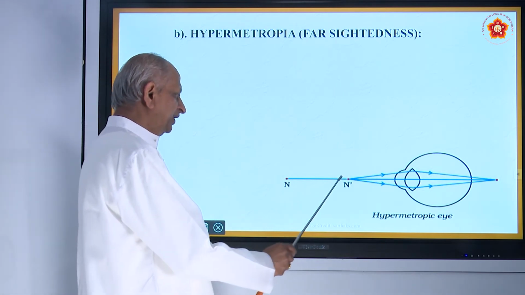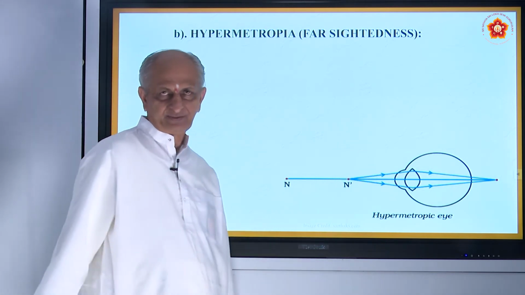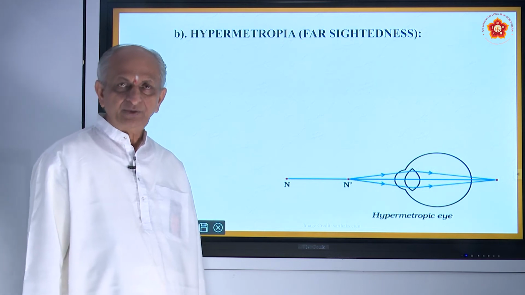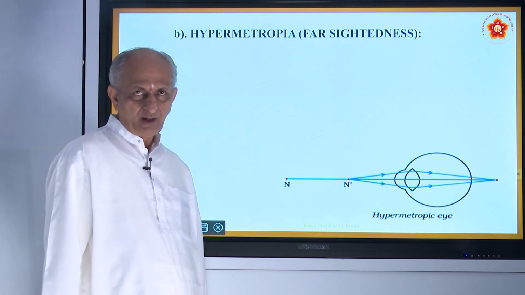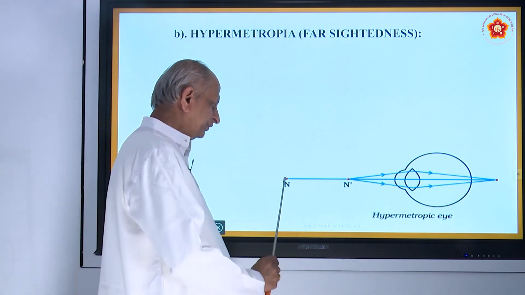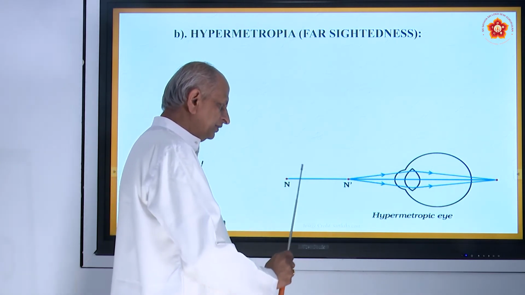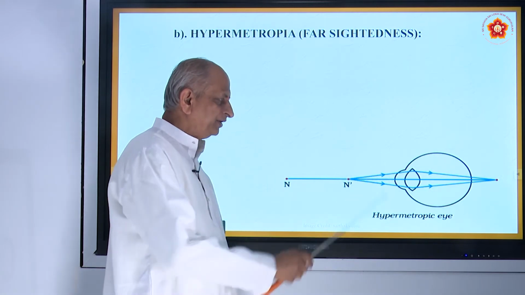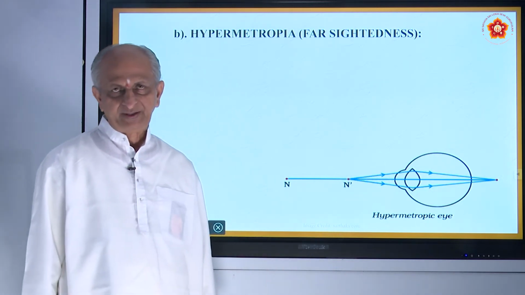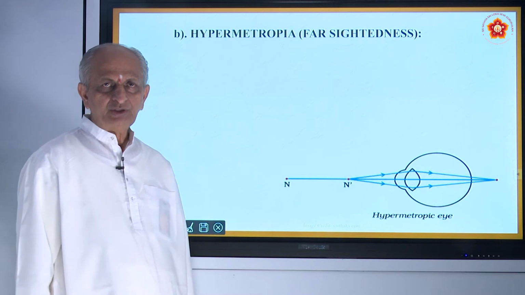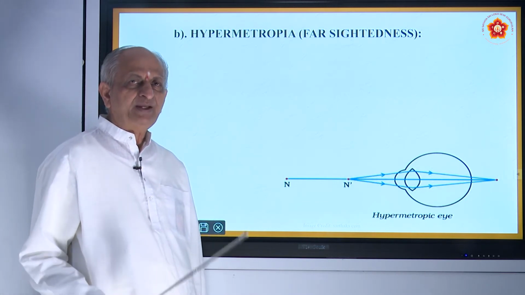Here the short distance will be within 25 centimeters. Actually it should be 25 and above. This is the distance required, 25 centimeters, but they take it within. So the boys or girls who have this defect have to read very closely.